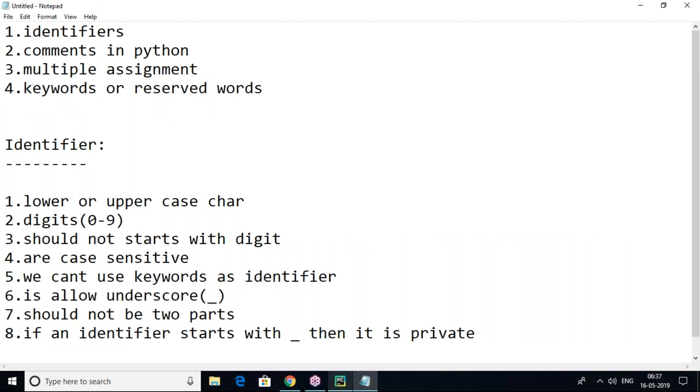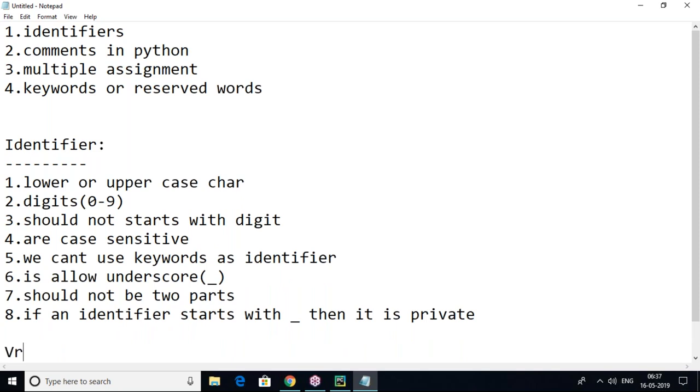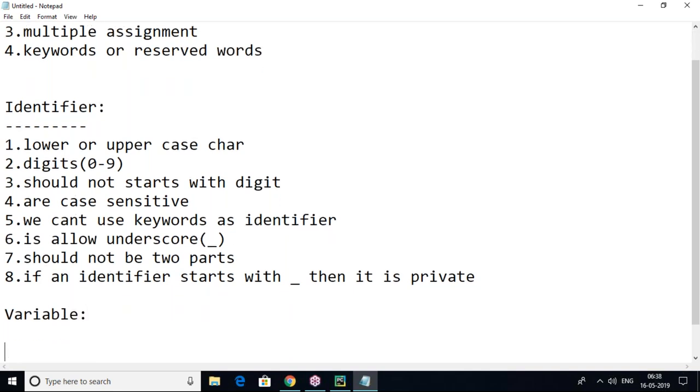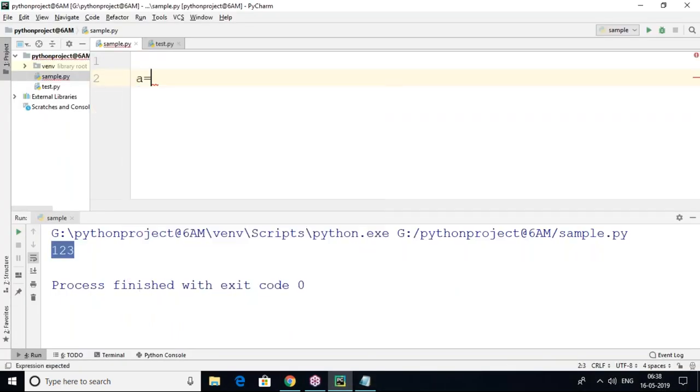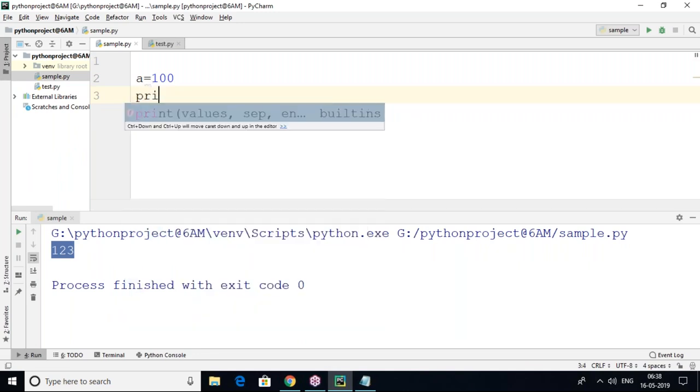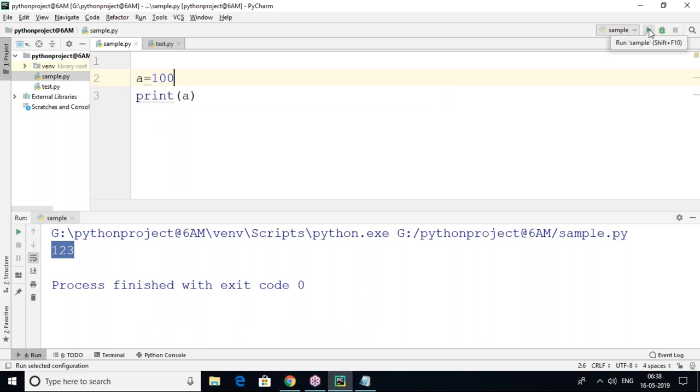Identifier is a name. Any name in Python is called an identifier, whether it is a variable name, function name, class name, or any other name. In the same way, identifier is related to variable. So what is a variable? A variable is a named memory location. So here, a value 100 is going to be stored in which variable? In variable A. So A is a named memory location, and 100 is stored in A. Variable is a named memory location.